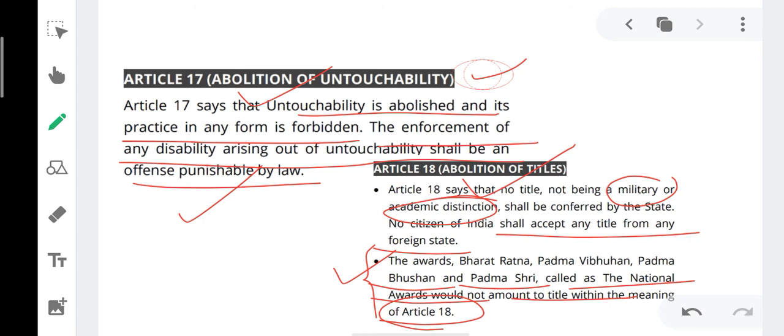So in this first video we have discussed the first set of fundamental rights, and in coming videos I will discuss another set of fundamental rights and further articles and their provisions in the constitution.